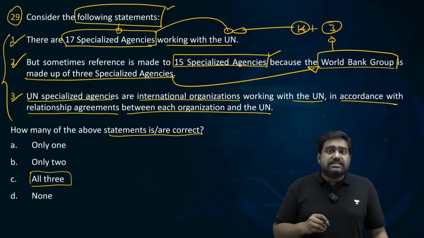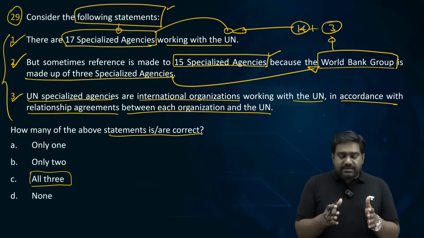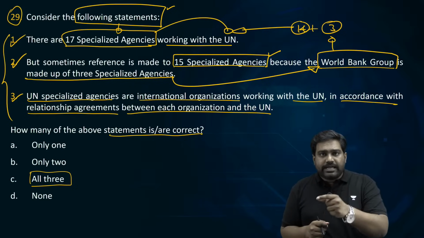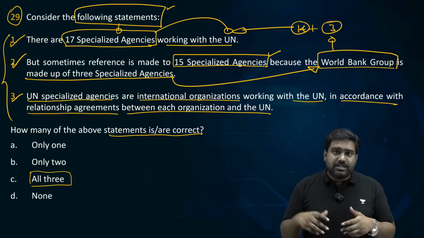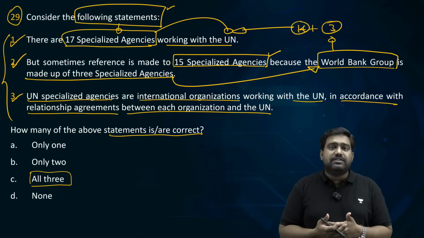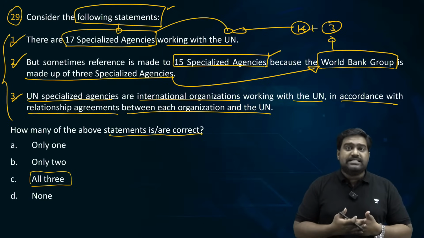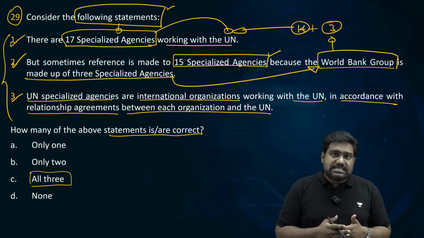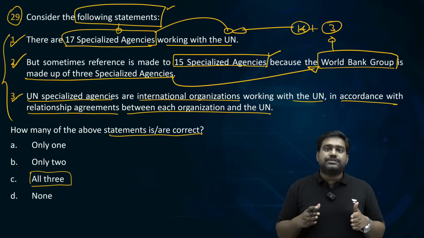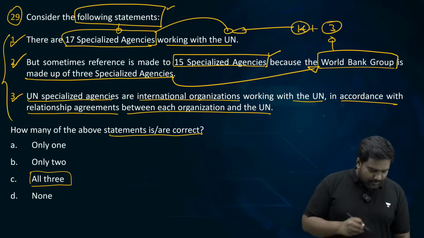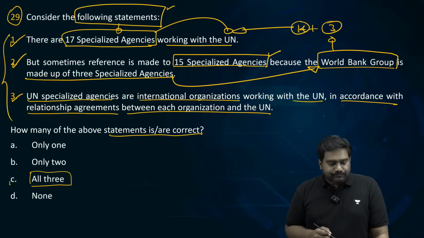UN specialized agencies, they have entered into a relationship agreement with the UN. These 17 agencies, which I'm going to mention, they have an individual working relationship agreement with the UN system, with the UN organization. And they are called the specialized agencies. They work closely with UN. They are part of UN's mandate, right? So they have this working relationship through an agreement that has been signed between the organization and the United Nations. So those agencies are called specialized agencies. So all 3 are correct. Option C is the correct answer.